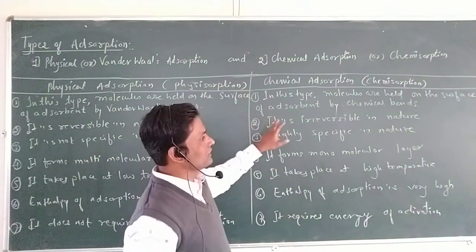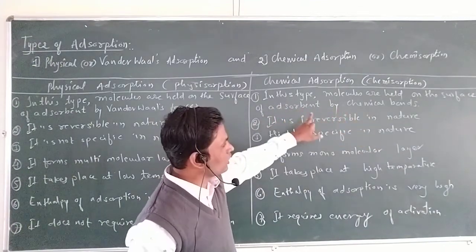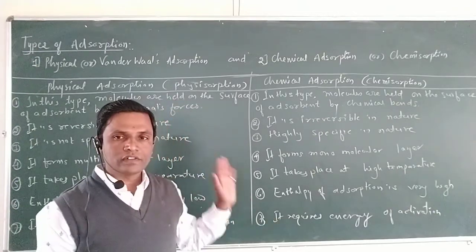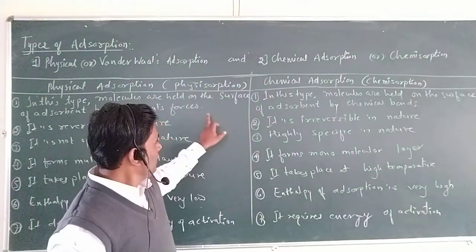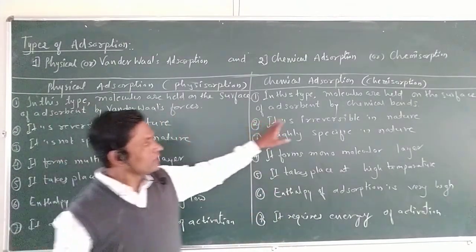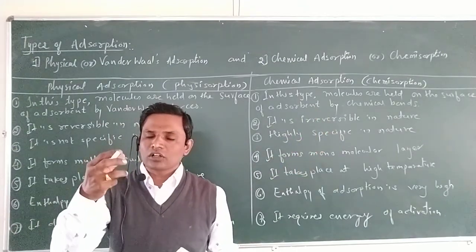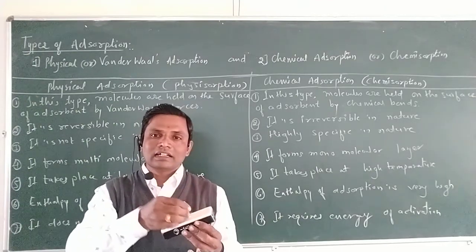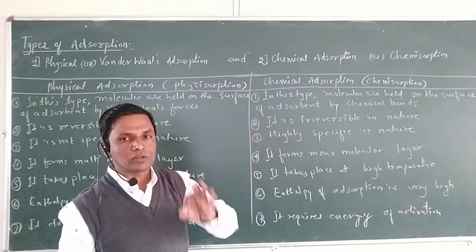Here you can see in chemical adsorption, molecules are held on the surface of the adsorbent by chemical bonds. This is the main difference. In physical adsorption, molecules are held together by means of van der Waals force of attraction. In chemical adsorption, the adsorbate molecules and the surface of the adsorbent are held by chemical bonds. Therefore, it is called chemical adsorption or chemisorption.